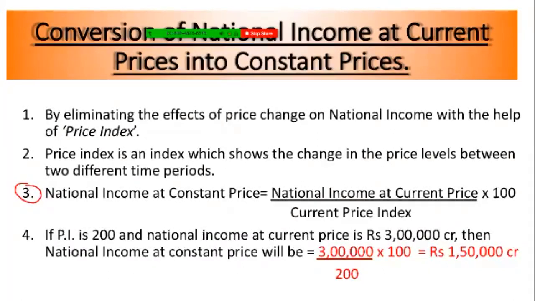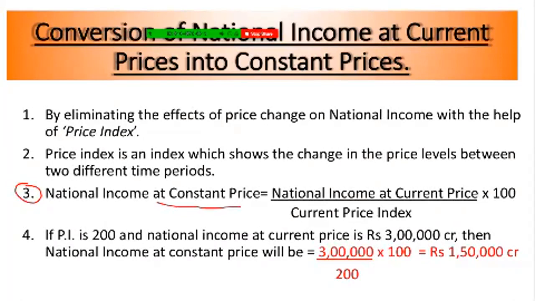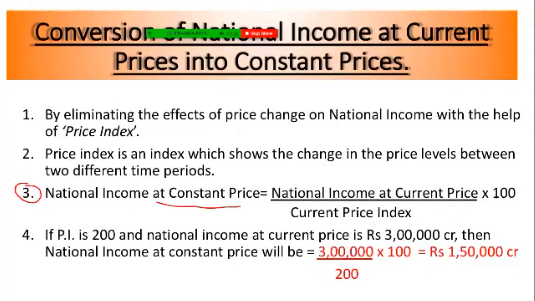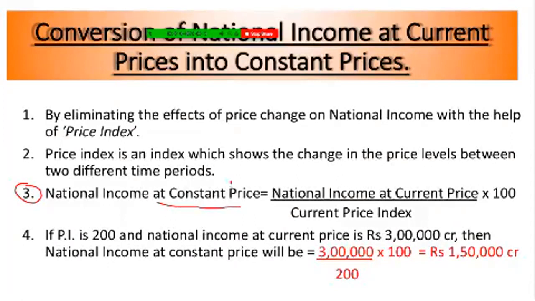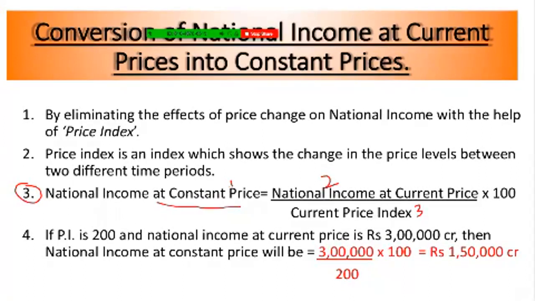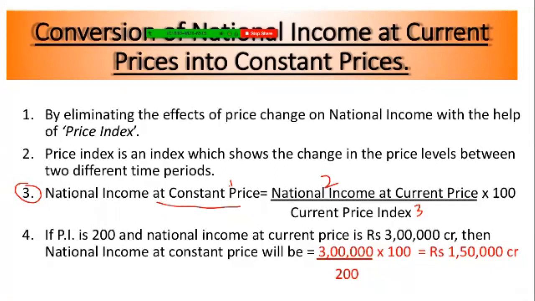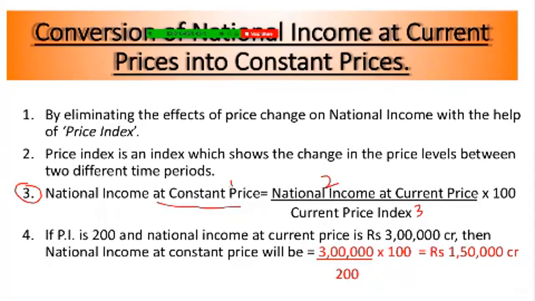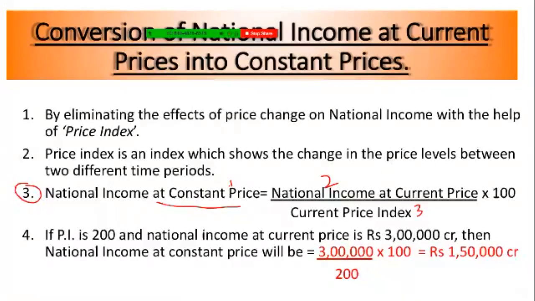A price index will be given in the question. Yes, it will be given. But let's say the price index is not given and you have to calculate it. Then also, with the help of this equation, they will give you at least two. Out of these three, any two will be given to you, and you have to calculate the third one. So the method is going to be very simple. This is the only formula that you have to use. If any two of these three are given, you will put the two values into the same formula and you will be able to calculate.